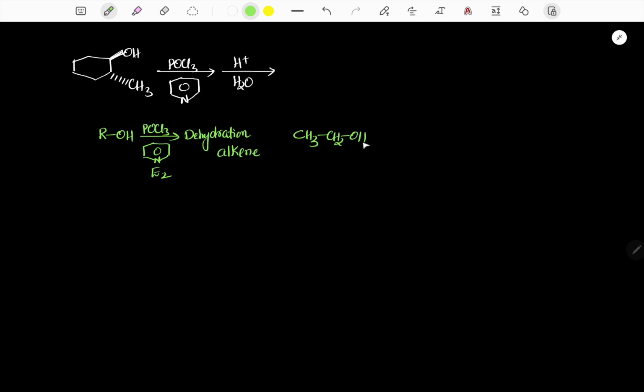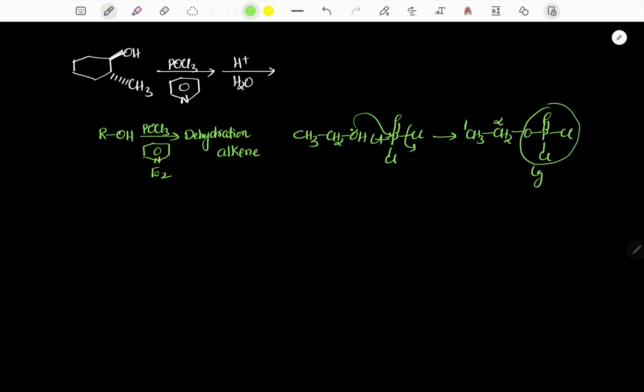For example, CH3CH2OH, if it is treated with POCl3, the lone pair attacks the phosphorus, Cl will leave, and finally it gives the corresponding CH3CH2O-P double bond O, Cl, Cl. Now it is a leaving group, alpha and beta.